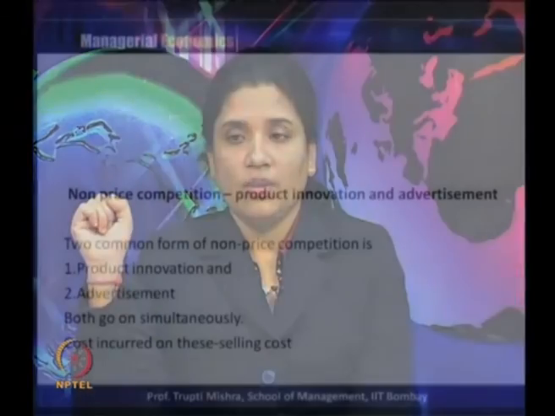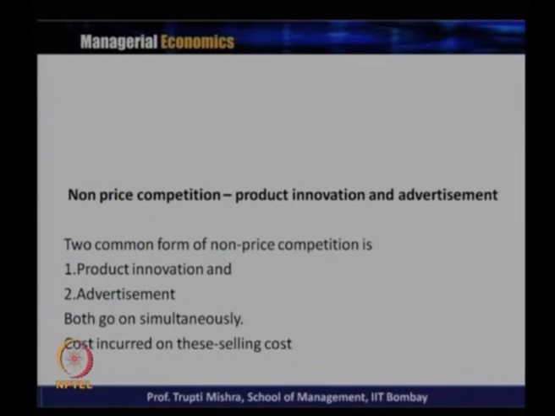But apart from this price competition, what may be the other factor? This typical non-price competition takes place in monopolistic competition. There are two common forms of non-price competition: one is product innovation, the second is advertisement.